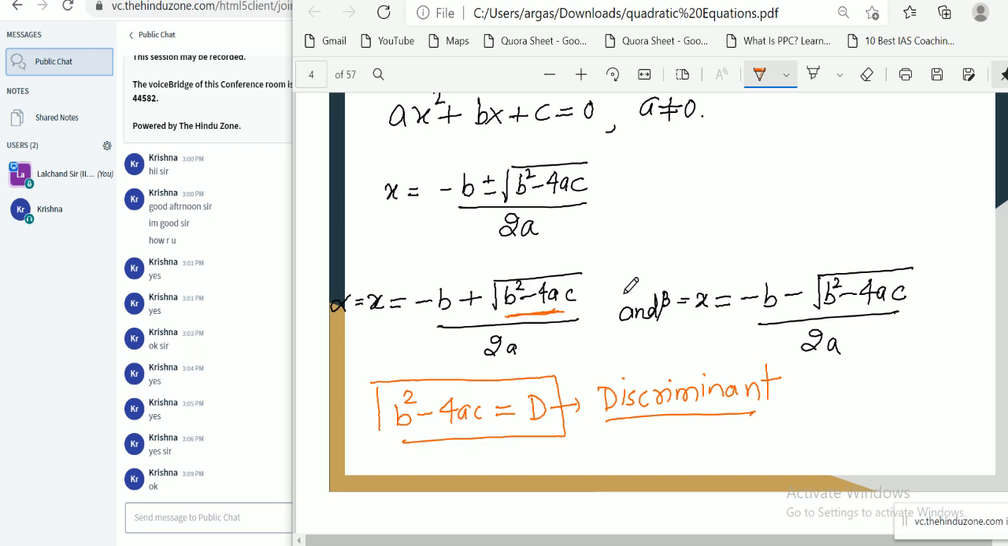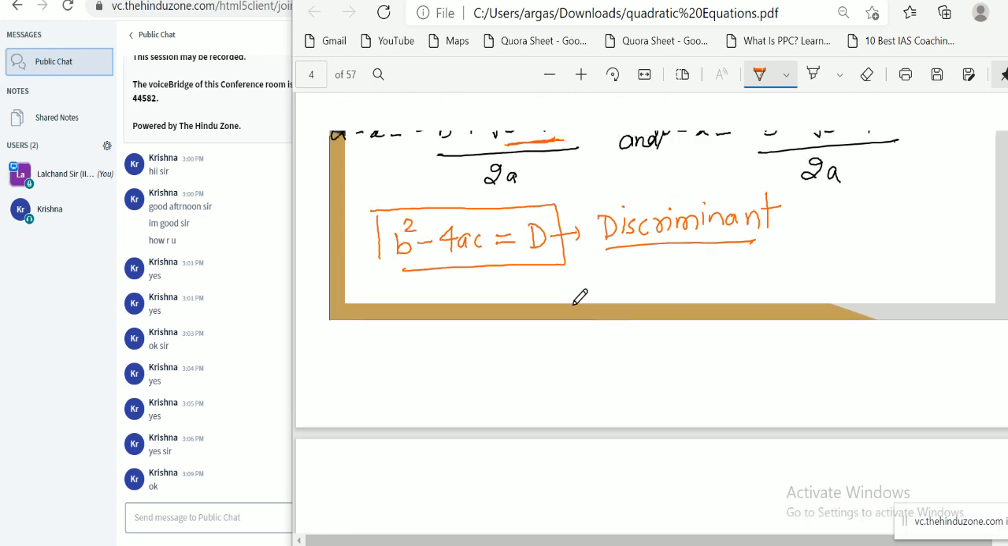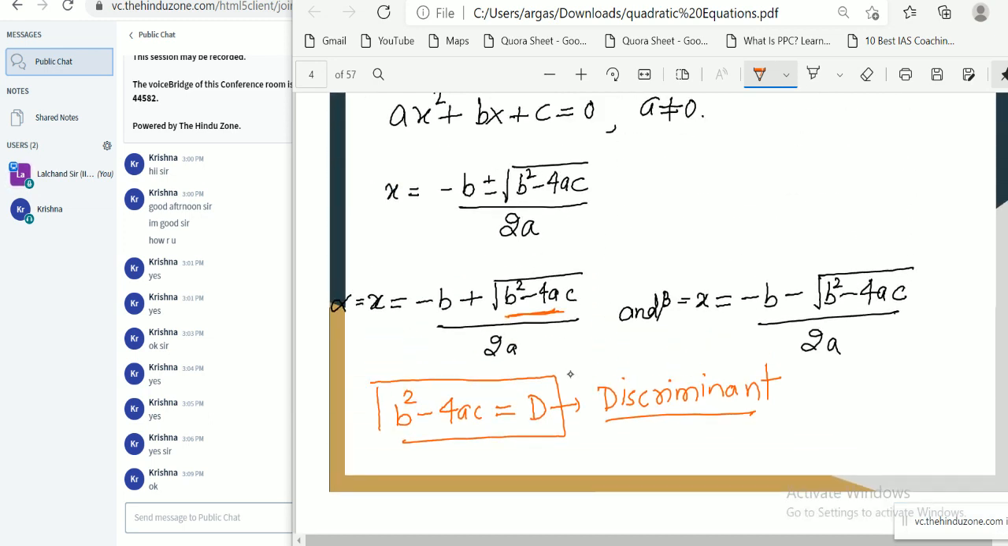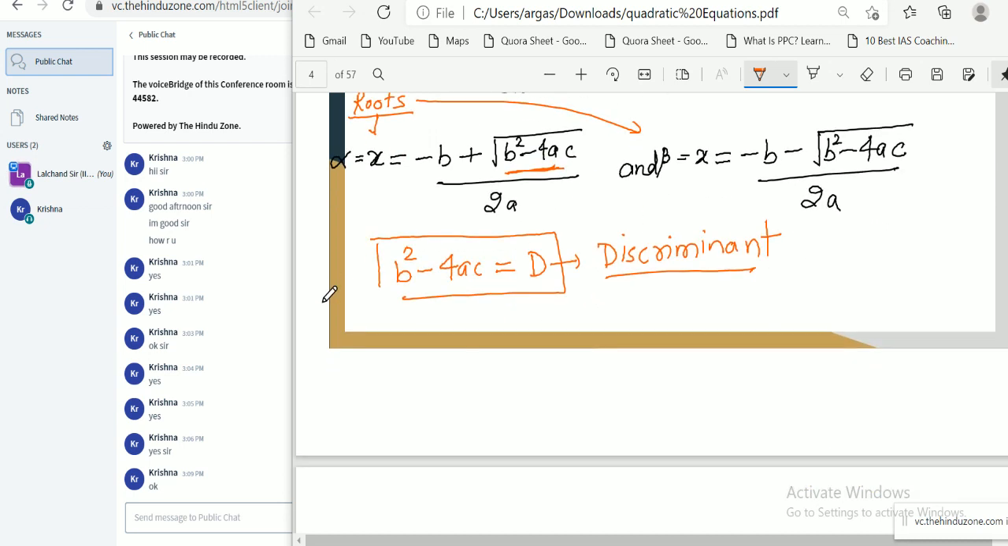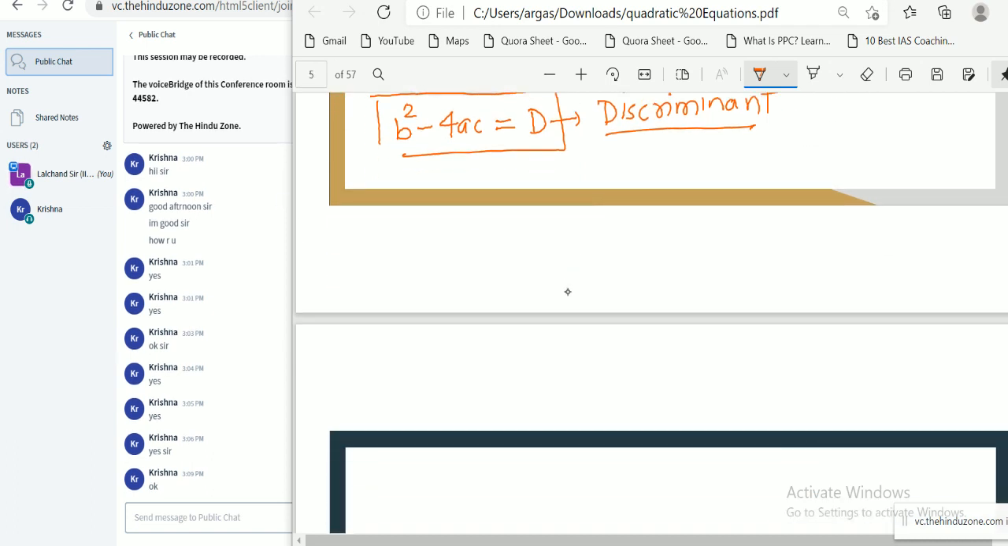Okay, so now tell me, with the help of D, we can identify the nature of the roots. These are our roots basically. First root is this and second root is this. With the help of this term, the discriminant, we can identify the nature of roots of a quadratic equation. So next thing we need to know is the nature of roots of a quadratic equation.